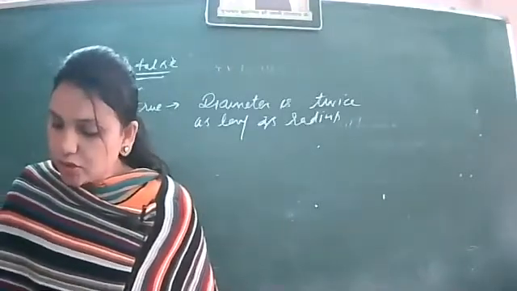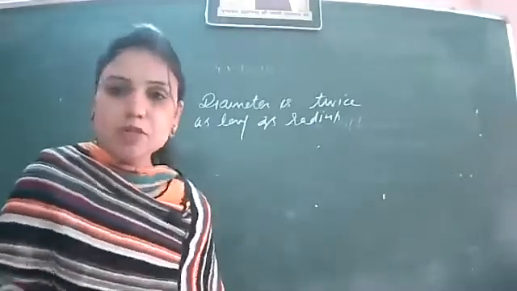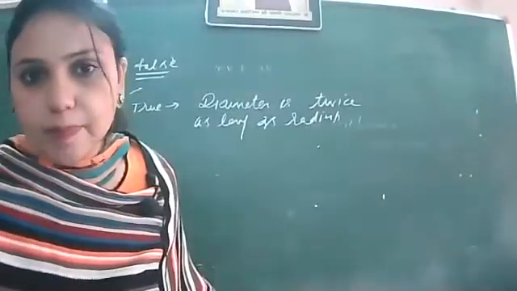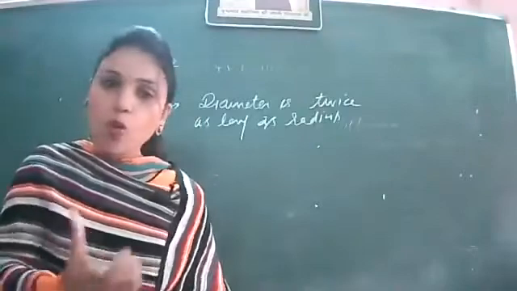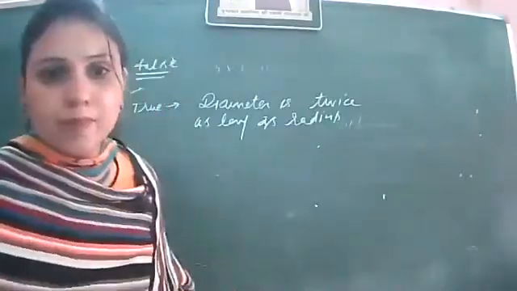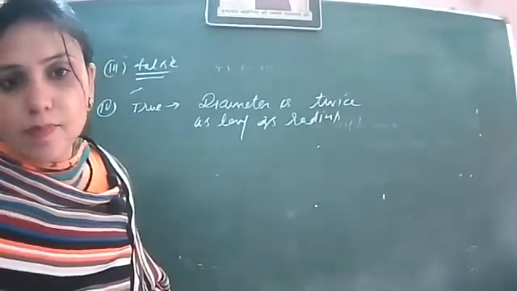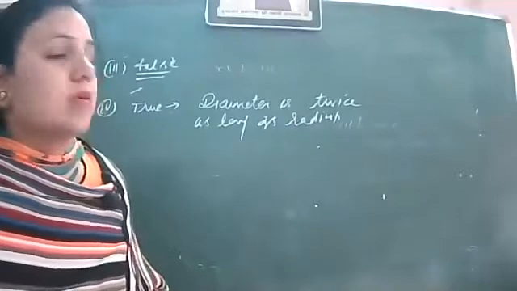Next, a sector is the region between the chord and the corresponding arc of the circle. Is it true or false? Let me ask Arman. Arman, unmute yourself. He says a sector is the region between chord and arc. Yes, Arman. Ma'am, false.